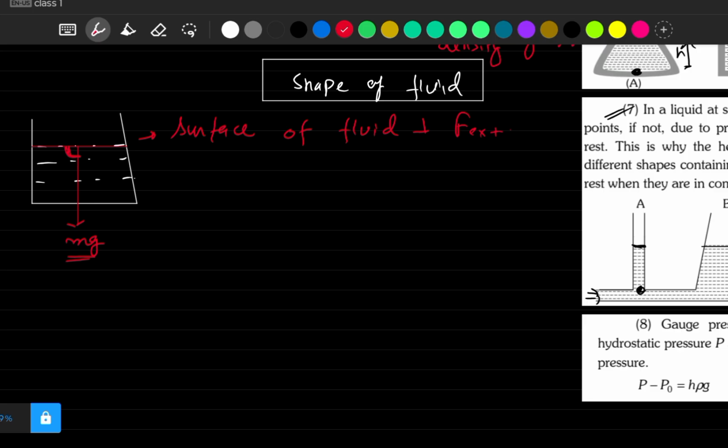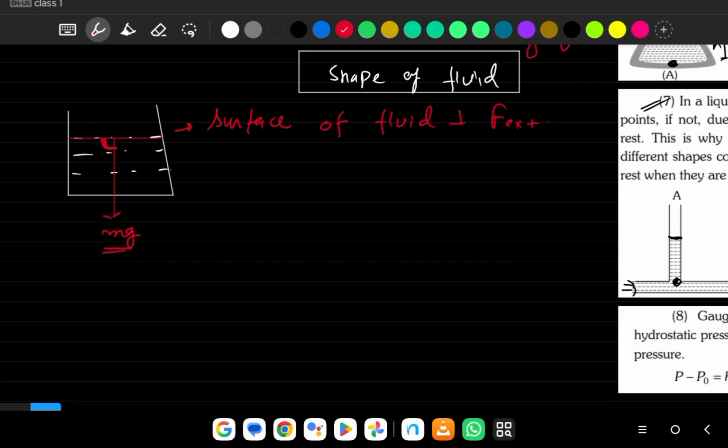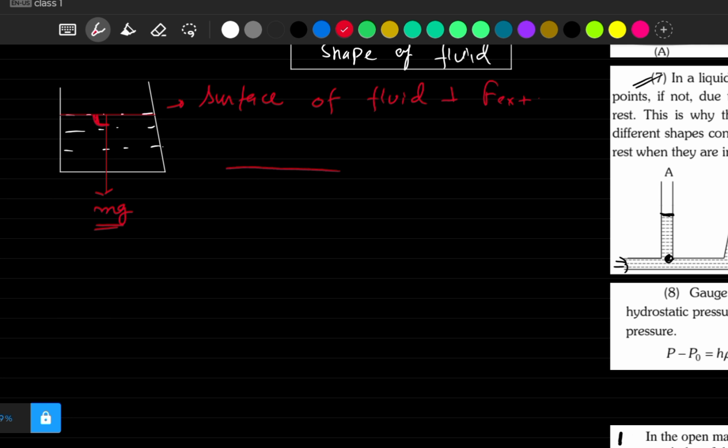If I ask you that we have this container or a truck which is moving forward with, let's say, velocity v and acceleration a, and fluid is inside the container like this. Now when this container is moving forward, what will be the shape of fluid? Initially the shape was like this. Now this container started moving with acceleration a.